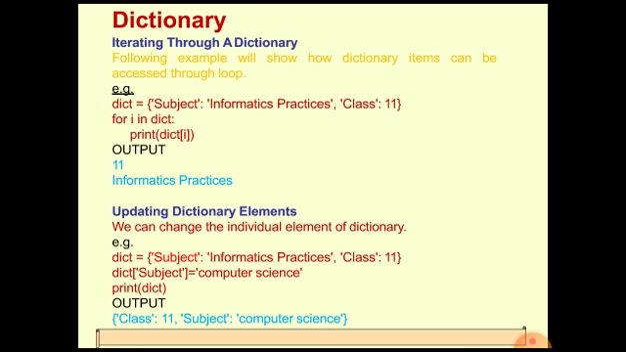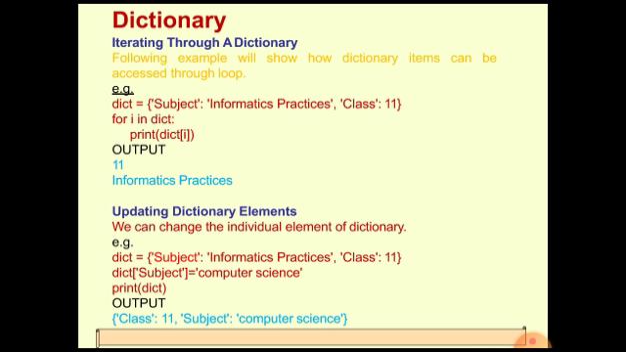Dictionaries are unordered sets of key value pairs. So when you iterate through a dictionary, the keys could be accessed in any order. Here, the class key has been accessed prior to the subject key, although we have written the subject key first. The class key was accessed in the loop before the subject key. That is why in the output 11 is printed first, and then the value of the subject key is printed in the next line.